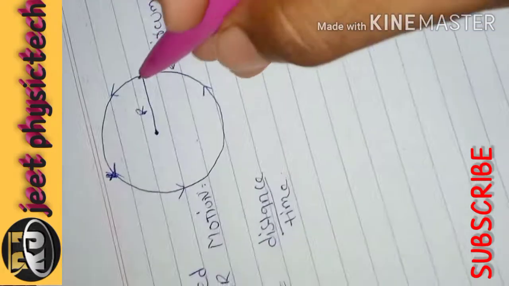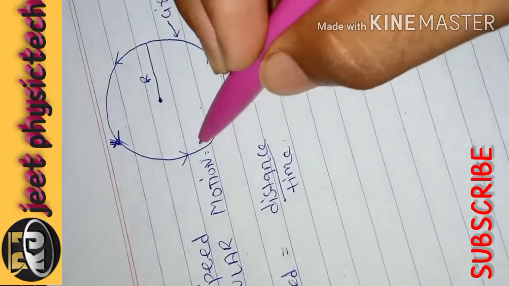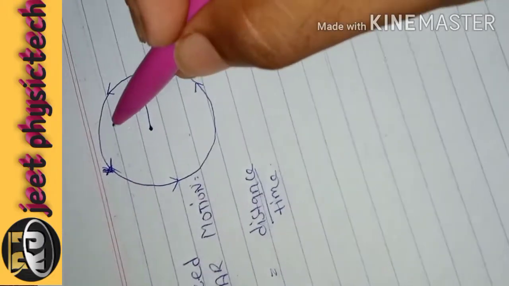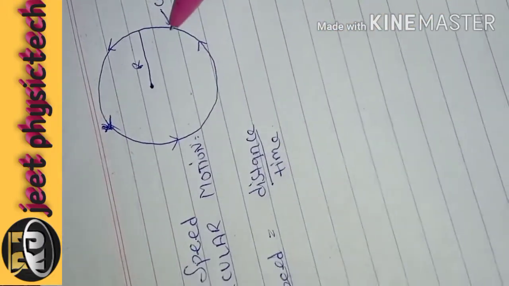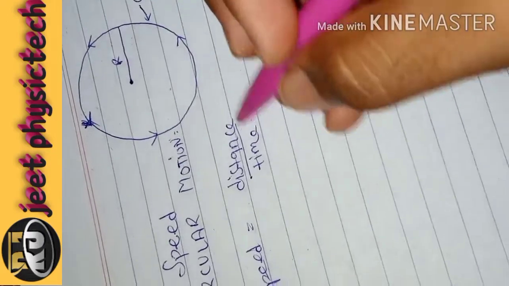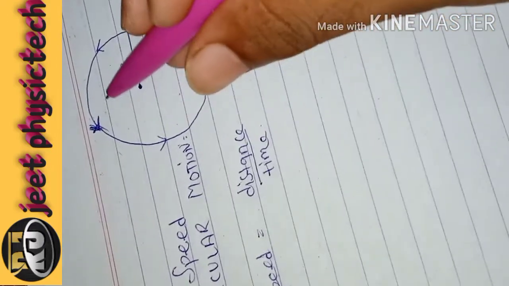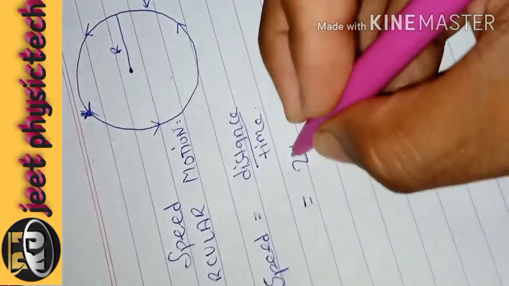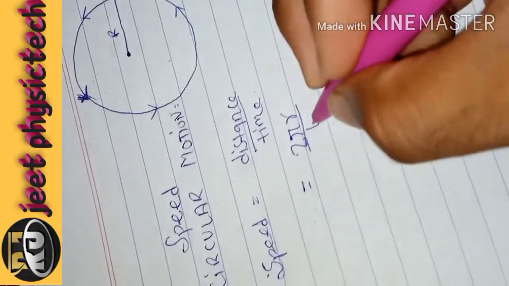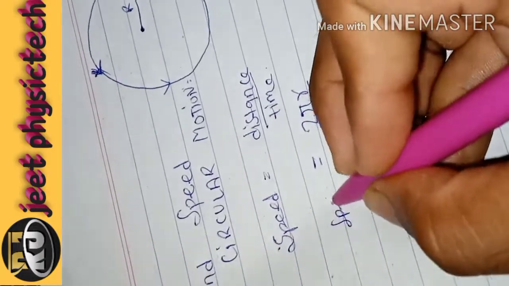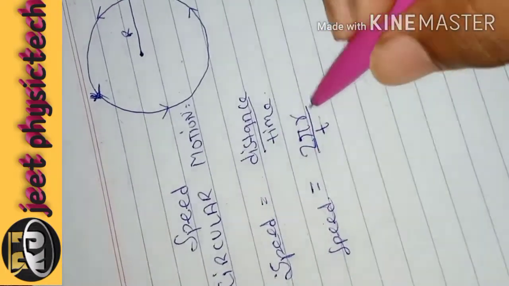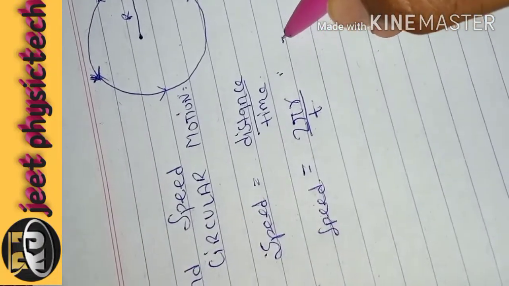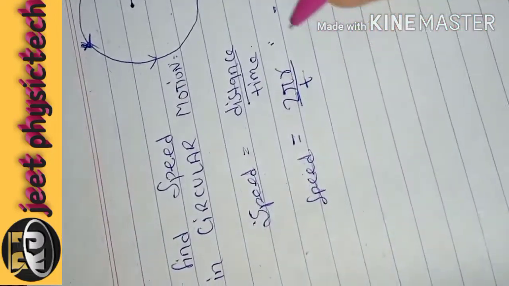The distance is the circumference of the circle, which is the distance covered by a body moving in circular motion. The formula for circumference of a circle is 2 pi r. So speed is equal to 2 pi r upon t. That is the formula you have to learn for circular motion speed.